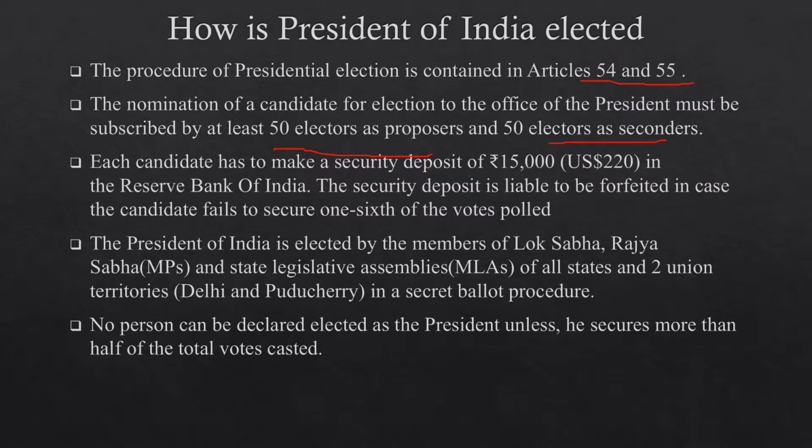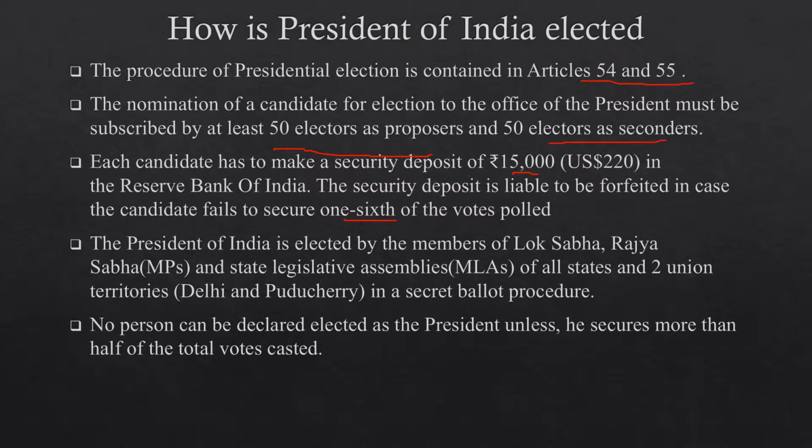Each candidate who has been nominated for the president has to make a security deposit of rupees 15,000 in the Reserve Bank of India. This security deposit is liable to be forfeited in case the candidate fails to secure 1/6 of the votes polled. In case the candidate fails to secure 1/6 of the total votes polled, then he is liable to lose rupees 15,000.